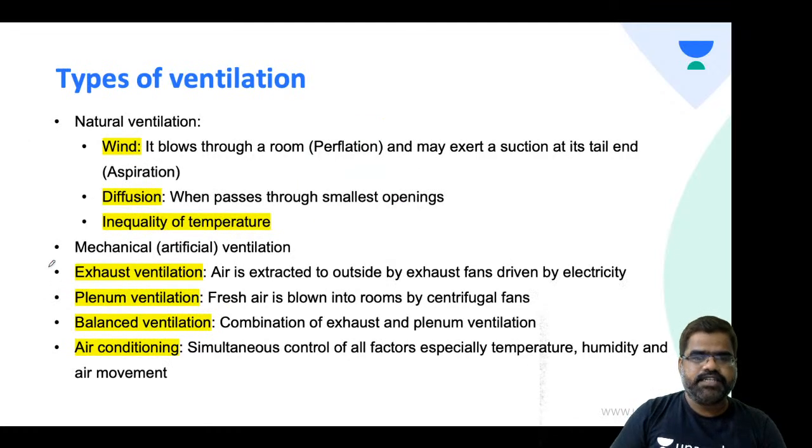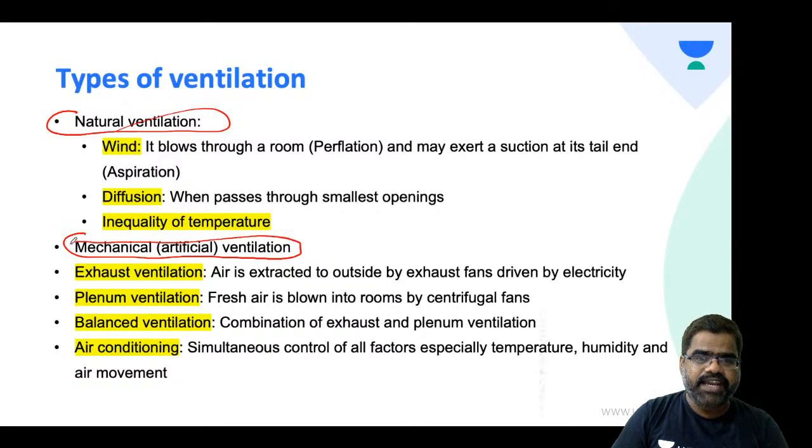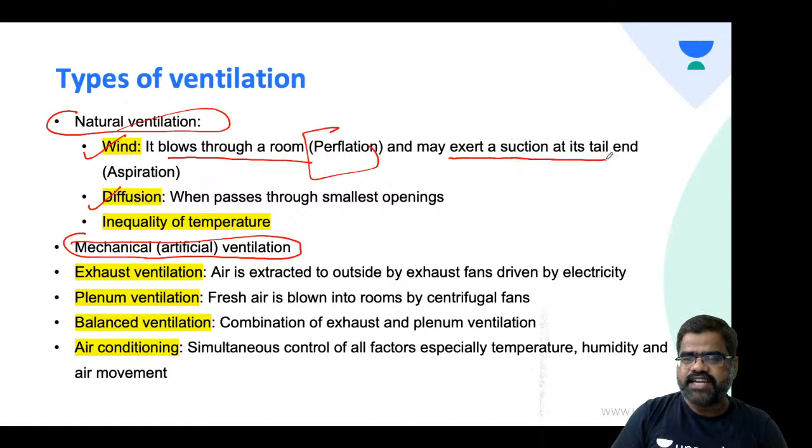Just see this. Can we divide ventilation into natural ventilation and artificial ventilation, which is mechanical? If wind blows through a room, that is perflation, and it may exert a suction at its tail end, which is aspiration.